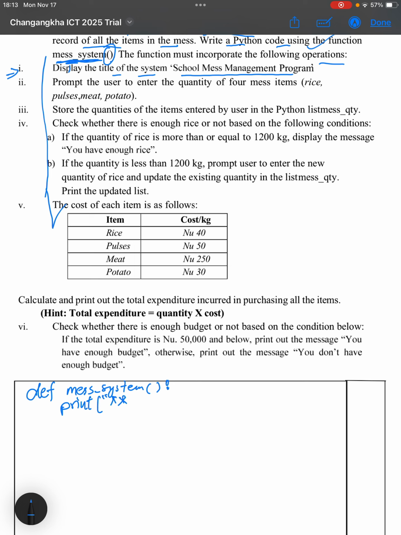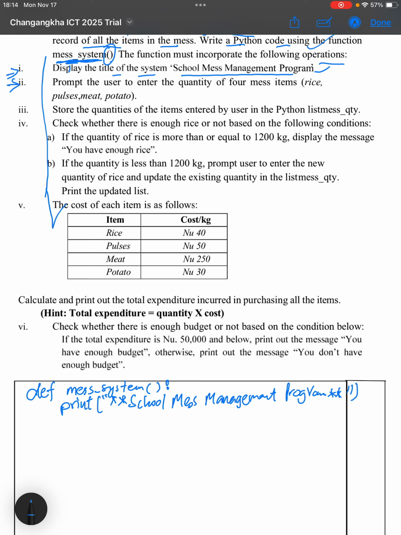So the title goes: school mess management program. We'll also end with two asterisks. So double quotes, close and close the bracket. With that we're done with the first question.